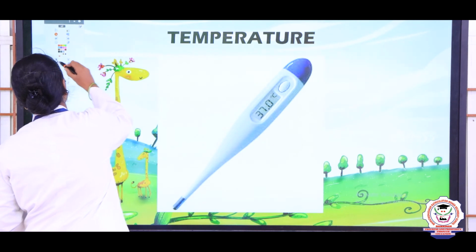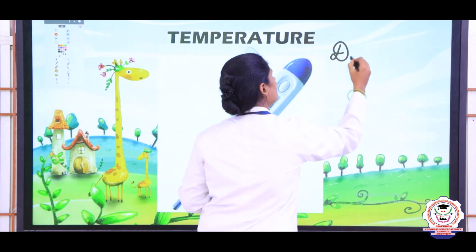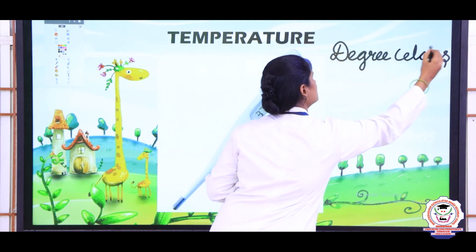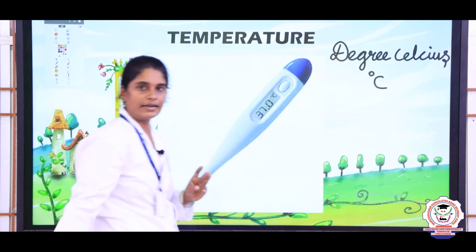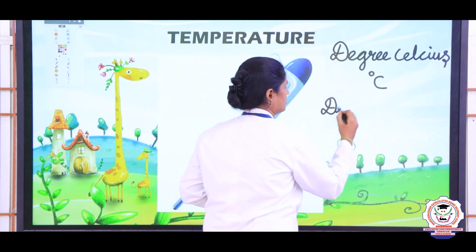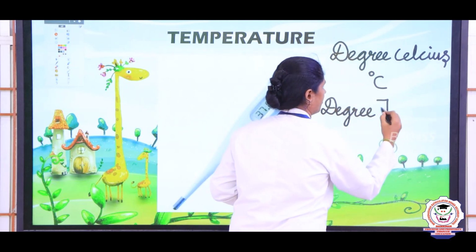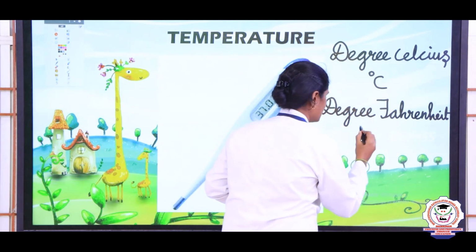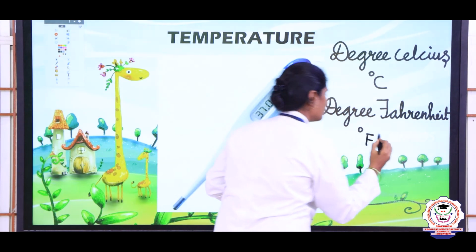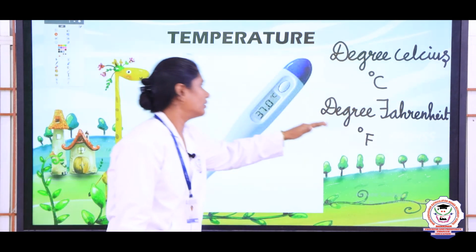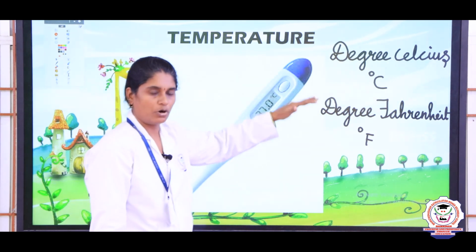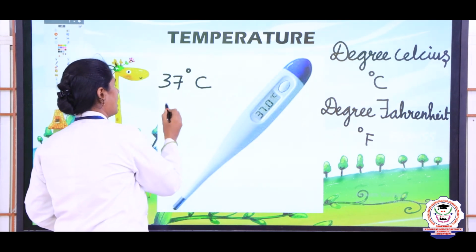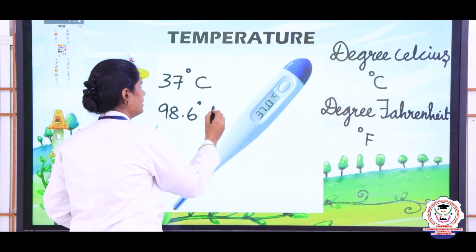Celsius is denoted like this, and Fahrenheit is denoted as F. The normal temperature of our body is 37 degrees Celsius, and 98.6 degrees Fahrenheit.